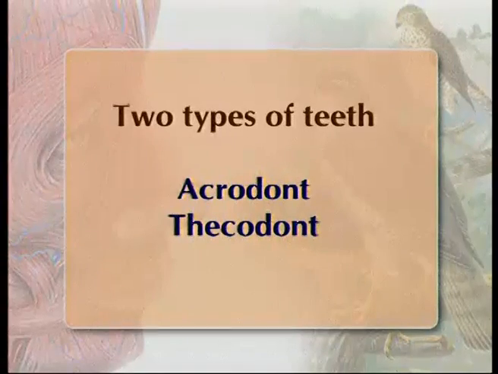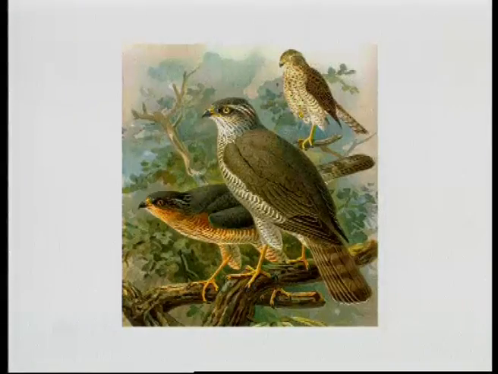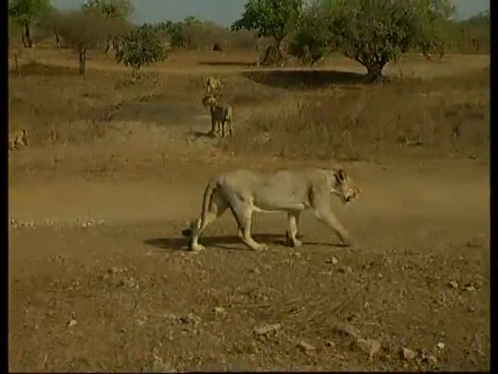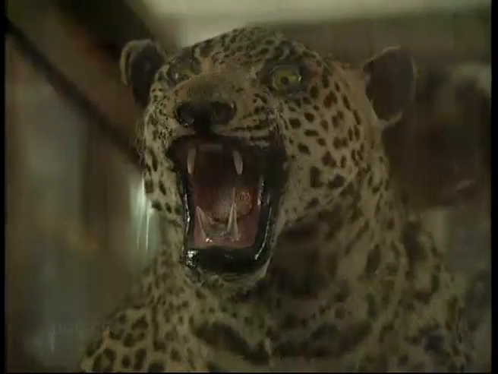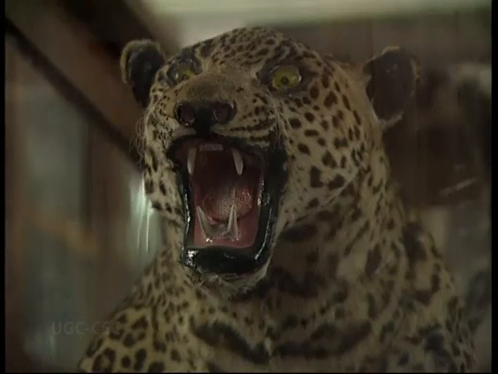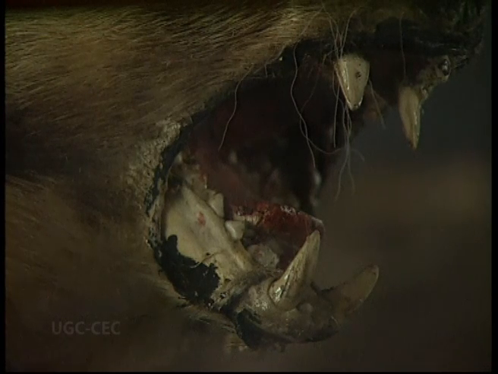In the acrodont condition, the teeth are directly attached to the jawbone. Sockets are not present in the jawbone, and this condition is acrodont in Pisces, amphibians and reptiles. You know that in true modern birds, teeth are absent. In mammals, the teeth are present inside the sockets of the jawbone. A specific term is given for these sockets of the jawbone, and this term is alveoli, the same term which is also used for the lung alveoli. So the sockets of the jawbone are also called alveoli or alveolar sockets. This condition is called thecodont.